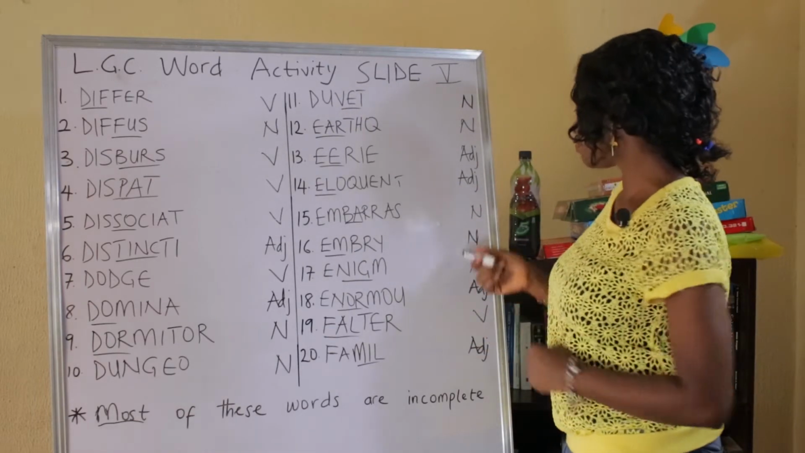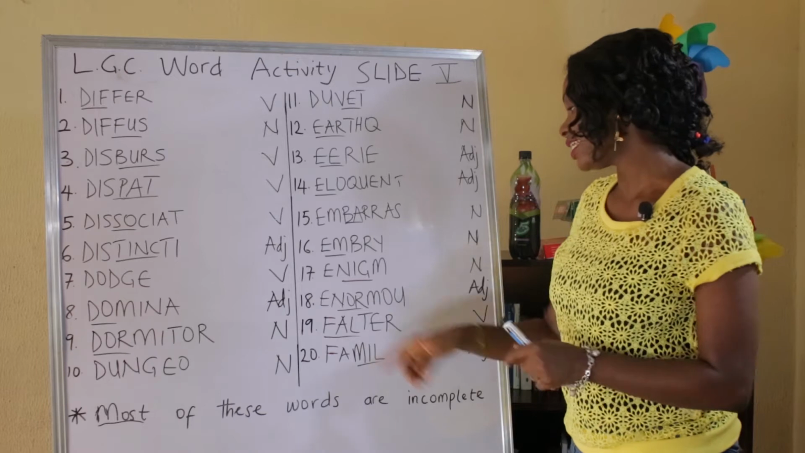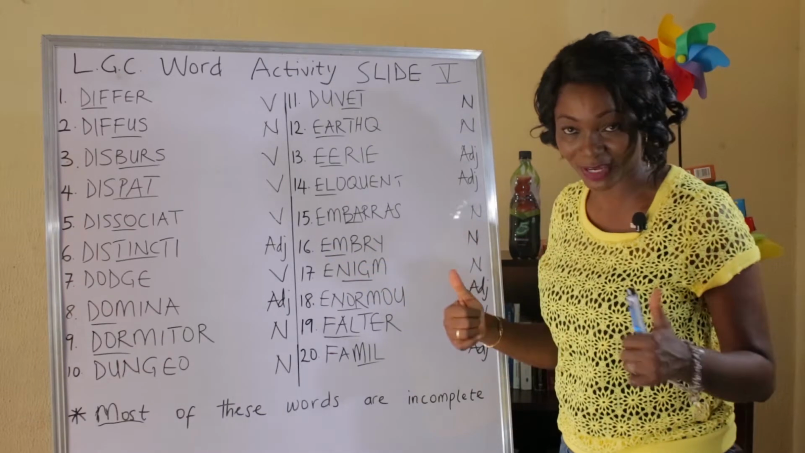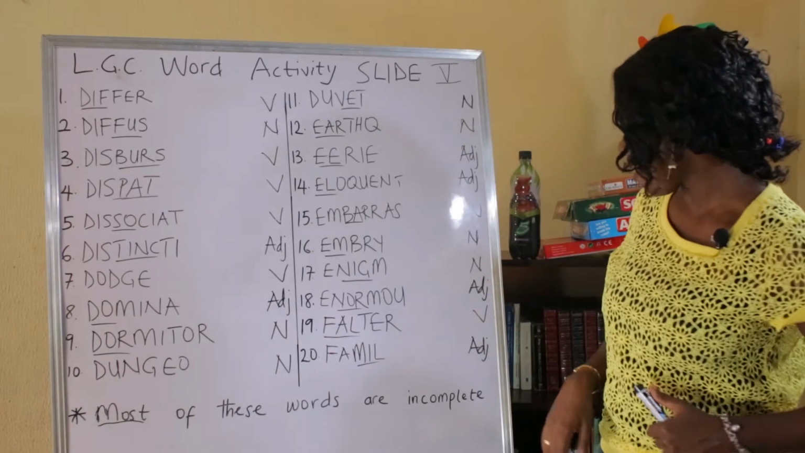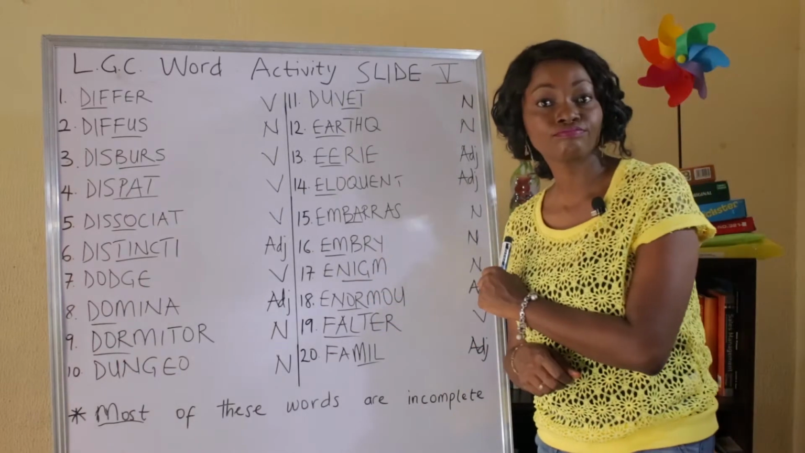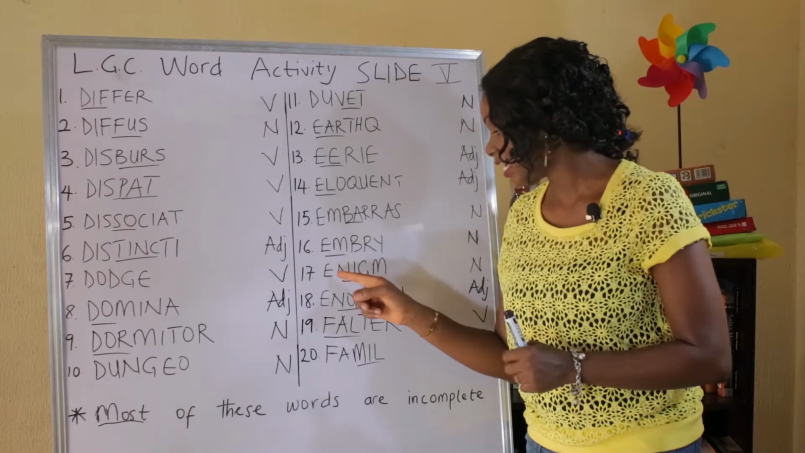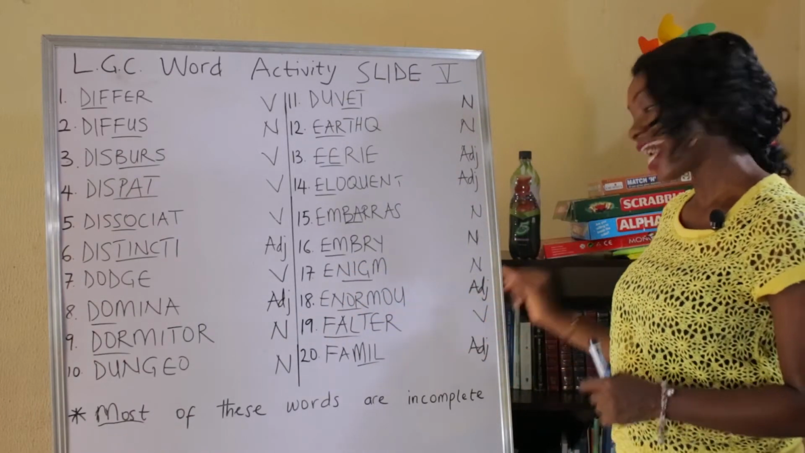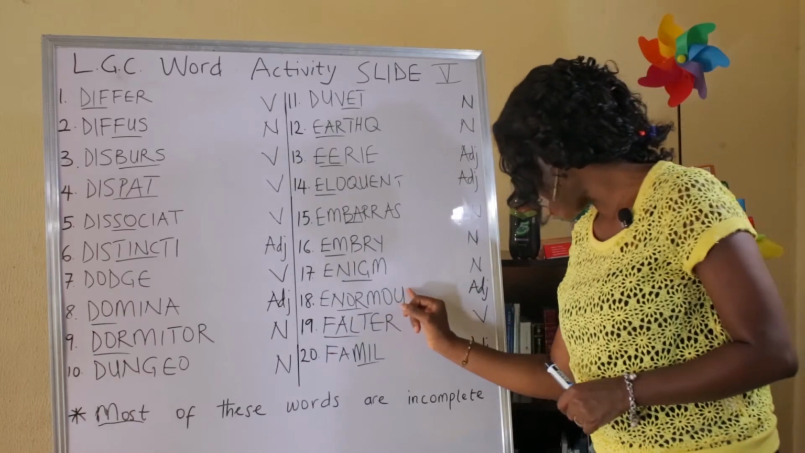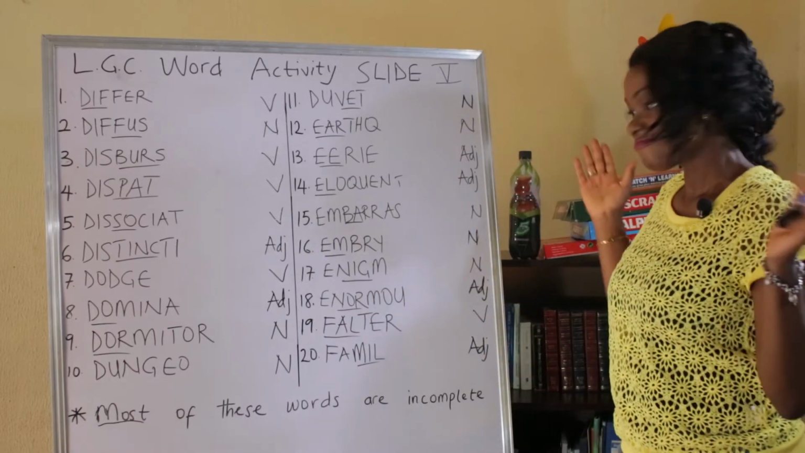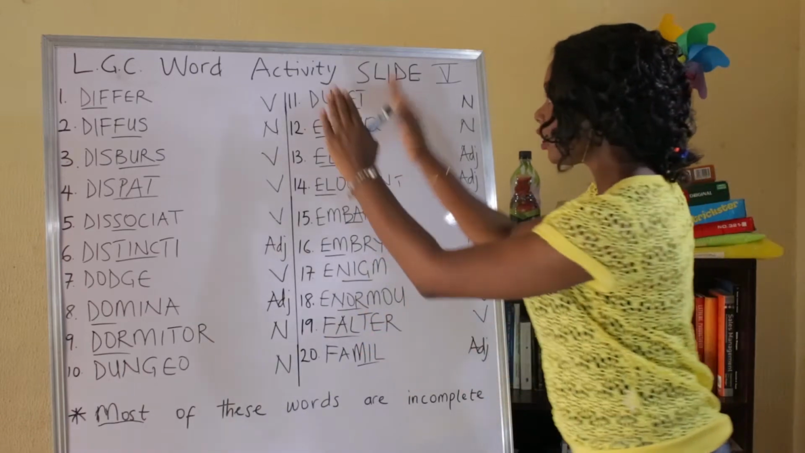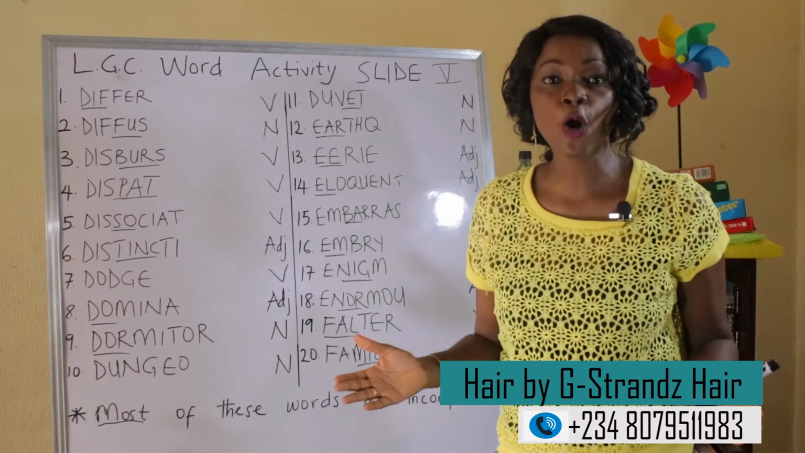Embarrassment. This is a noun. It is embryo. Add an O here and it will be great. This is a noun and it is enigma. Enigma. This is an adjective. And once you add an S right here, that's it. Describing something. This board is enormous.